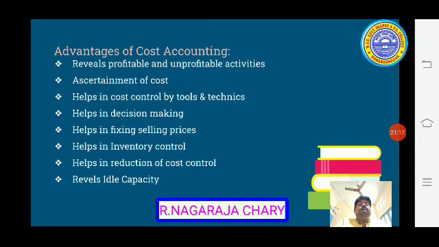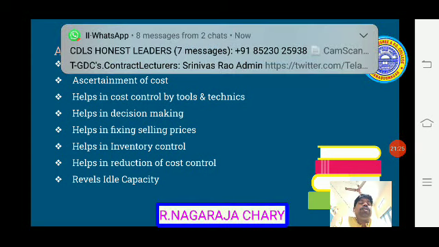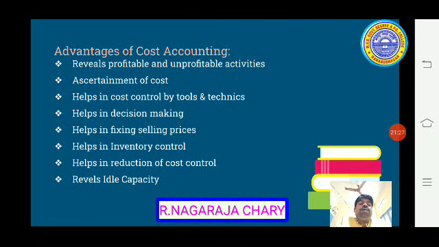So it helps in decision making. Cost accounting is very helpful in decision making, because with the help of cost information the management can take decisions. Cost accounting information is helpful to the management, so that's why they can take better decisions.